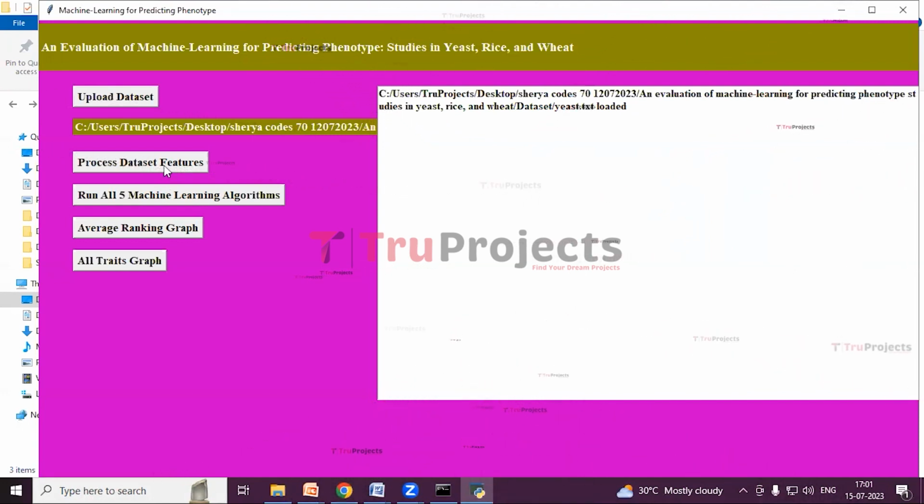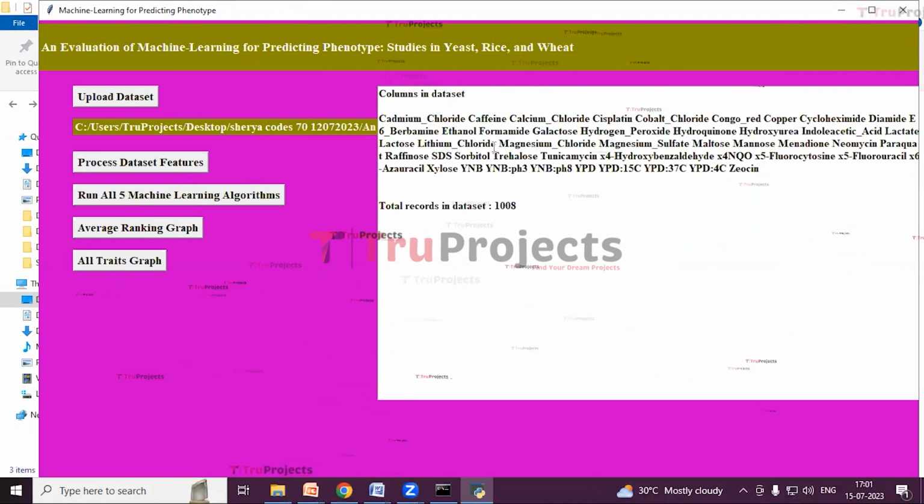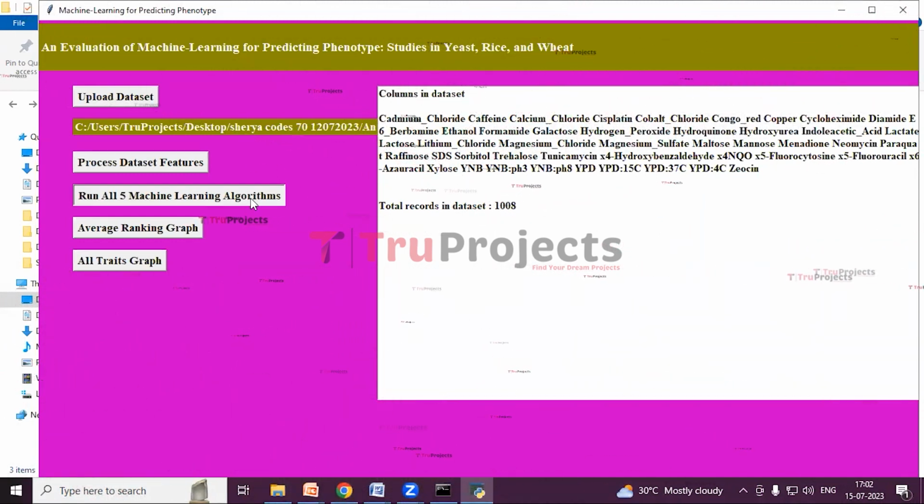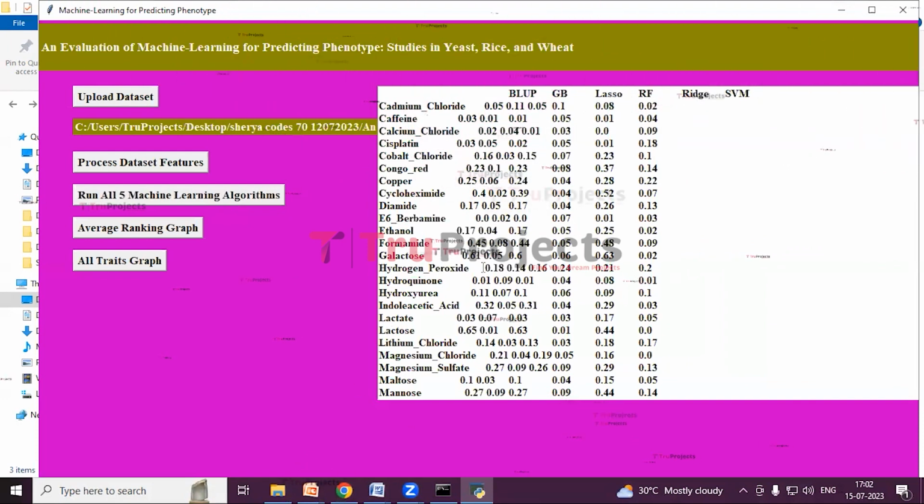Next we are going to process the dataset features. Click on this button, Pre-process Dataset Features. The dataset features are processed. Next we are going to run all the 5 machine learning algorithms. So here are the executed machine learning algorithms. Here the ranks are calculated for all the attributes for different algorithms.